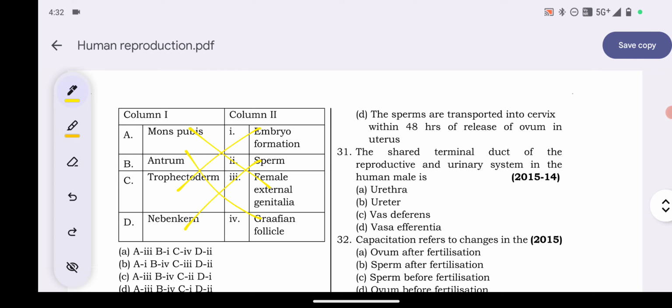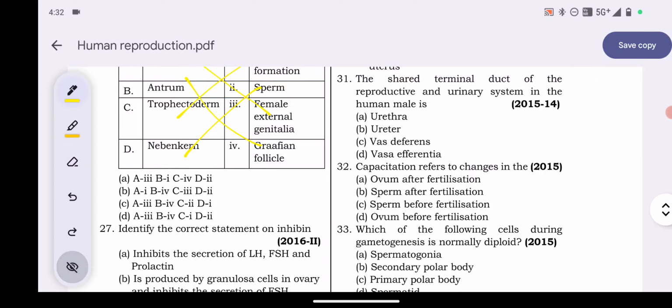According to this, the answer will be 3, 4, 1, 2. Option number D will be your answer. 3, 4, 1, 2. Okay.